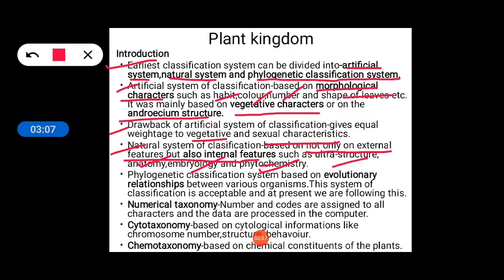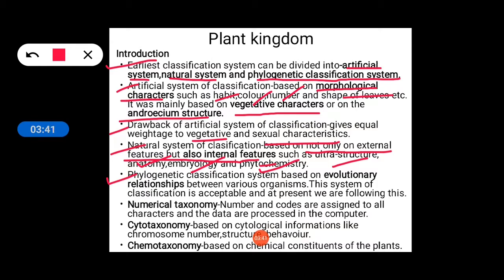The next is the phylogenetic classification system, based on evolutionary relationships between various organisms. That means how these organisms evolved from their ancestors. This system of classification is acceptable and at present we are following this phylogenetic classification.